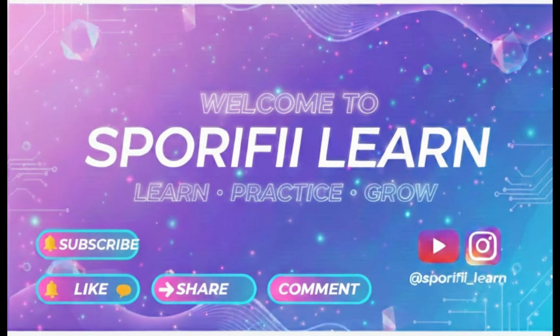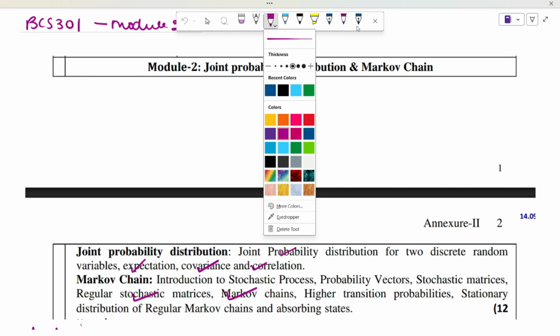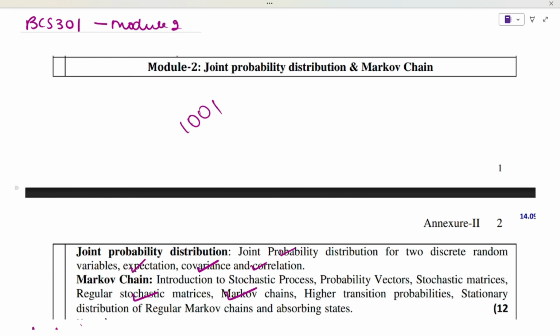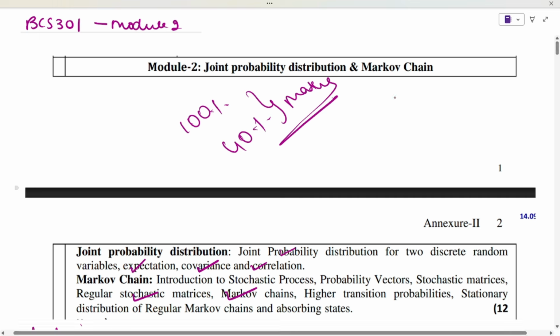Today, as I started with the video of how to score and how to plan the subjects for third sem students, the first module for the subject, that is mathematics, is already done. If you have not watched that video, you can watch it and come to this later. Now let's start with the second module and complete it today, so that if you take it, 100% of this module means 40% of your whole syllabus for maths will be completed, so that you can gain confidence for this first subject itself.